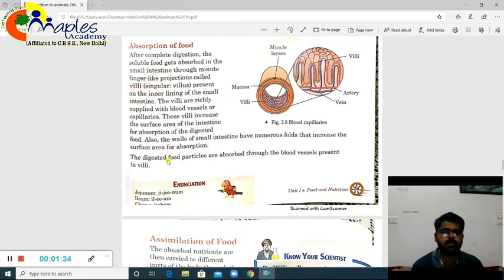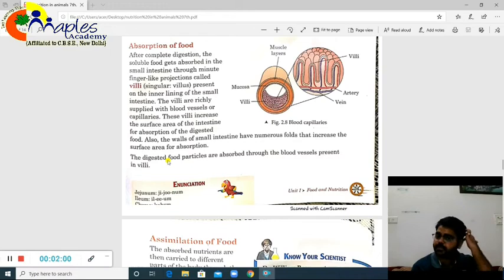So what happens here in the small intestine? The diagram has been given. One cross section has been given. By cross section I mean, if you are holding a pipe or a tube-like structure and you cut it, you can see what is inside. If you have a hollow pipe-like structure and cut it so that you can see what is inside the pipe, that is called a cross section.